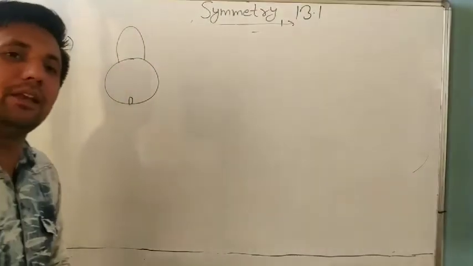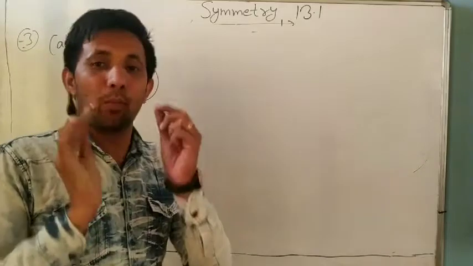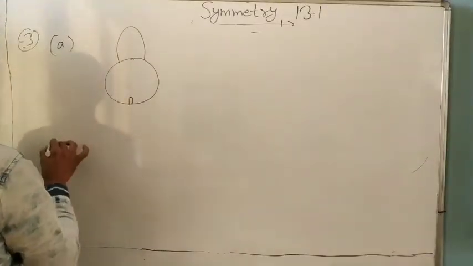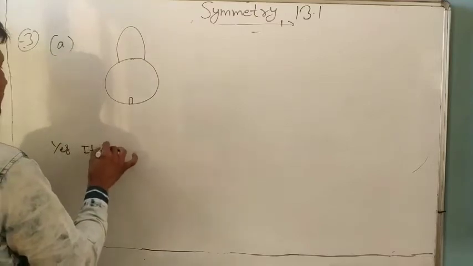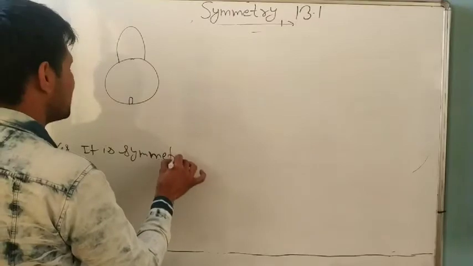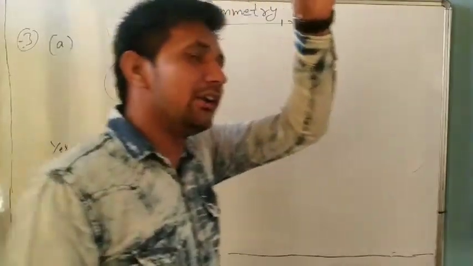So tell me, is it symmetric or not? Yes, it is symmetric. Symmetric means a line which divides it into two equal parts.